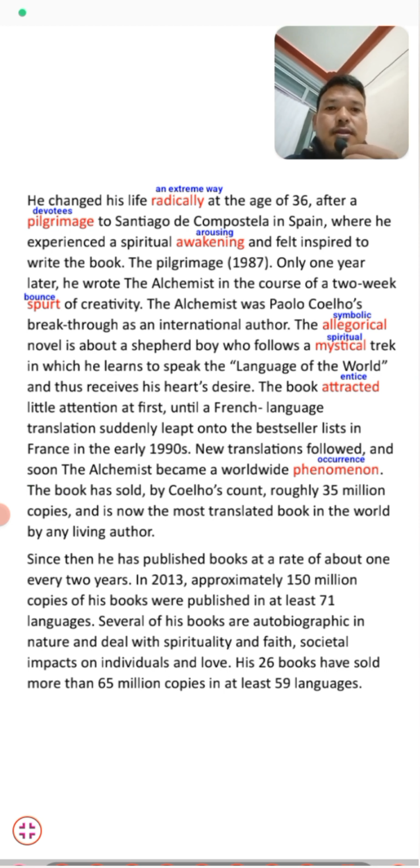Students, when it was translated into the French language, it became the most popular worldwide, and millions of copies were sold. And now it is the most translated book in the world by any living author. Now it became the most popular translated book in the world.